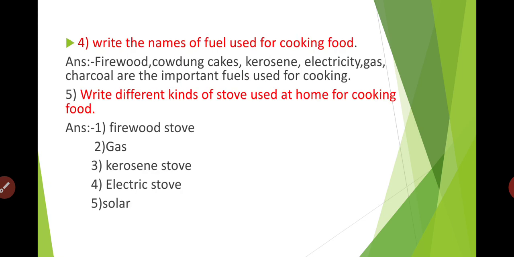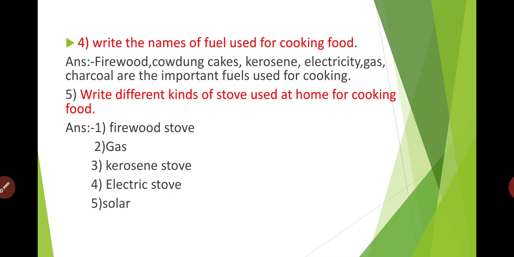4. Write the names of fuel used for cooking food. There are different kinds of fuel we will be using to cook food. Answer: firewood, cow dung cakes, kerosene, electricity, gas, charcoal are the important fuels used for cooking. These all are the different kinds of fuel which we will be using to cook food.